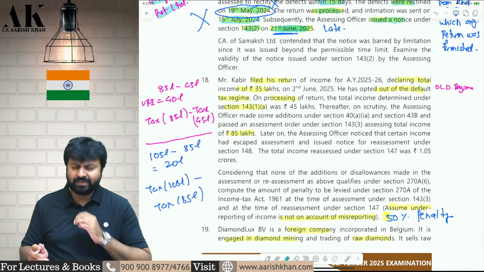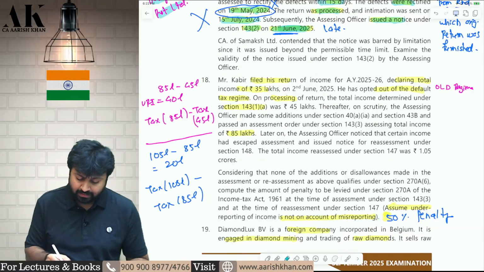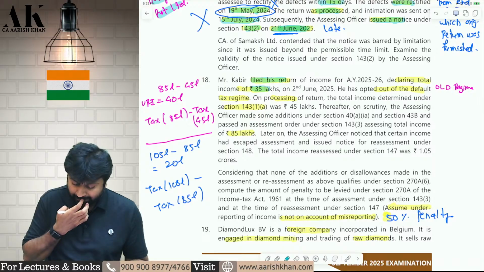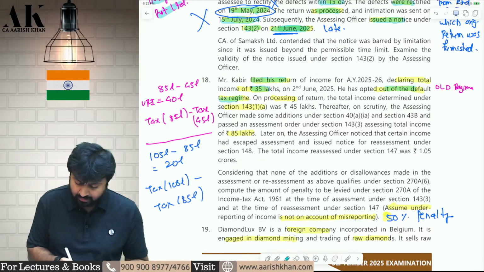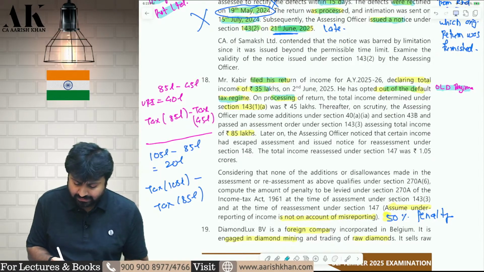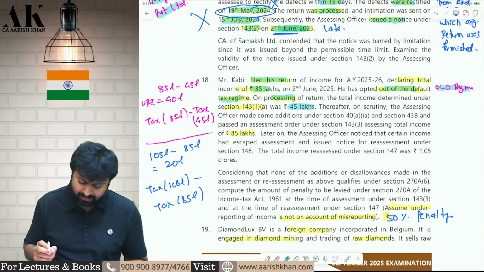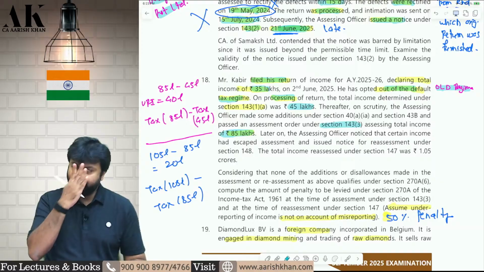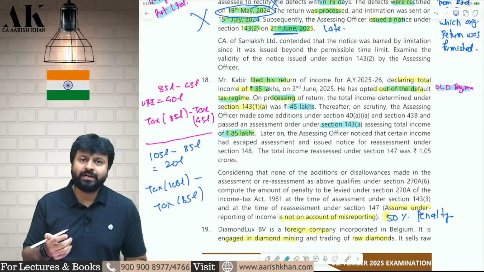Now, the next one is a very simple question on penalty. There is an assessee by the name of Mr. Kabir who is declaring an income of 35 lakh rupees and he has opted out of the default regime. It means he is following the old regime of the income tax law. While processing the return, it was showing that income is 45 lakhs and later when the assessment was done by the assessing officer, the income assessed was 85 lakhs. So, now you will be imposed with penalty. How much penalty will be imposed?